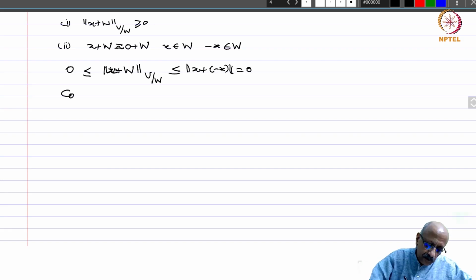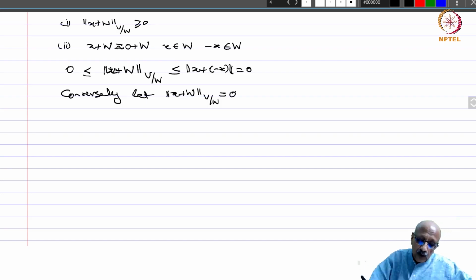Conversely, let the norm of x plus W in V by W be equal to 0. Then we have to show that this is the 0 element, or in other words, to show x belongs to W. Then this will become the 0 element, because if x belongs to W, that is nothing but the 0 element here. So what does the definition say?